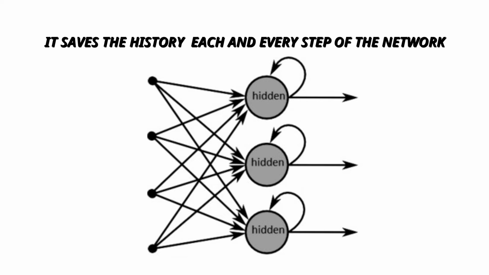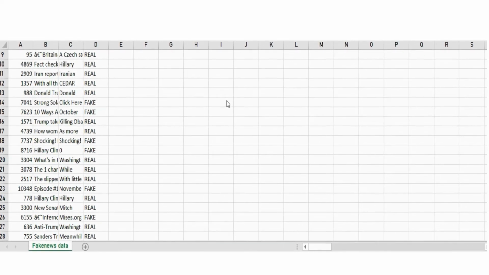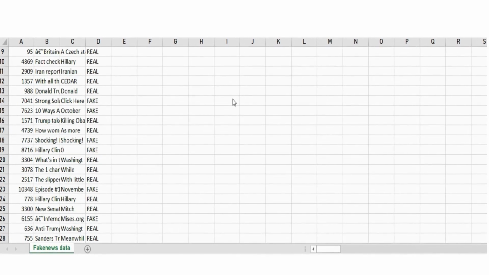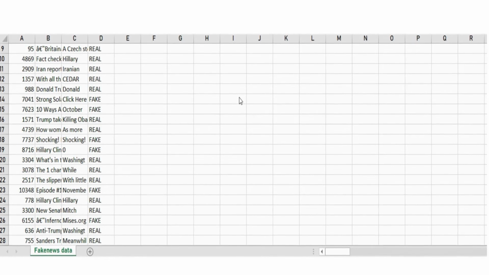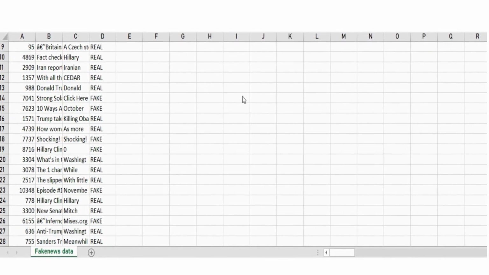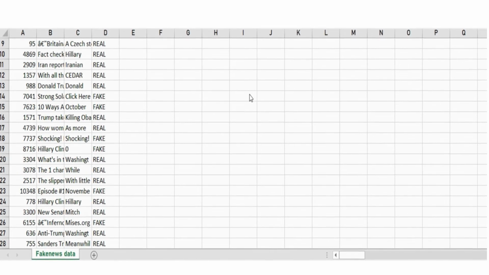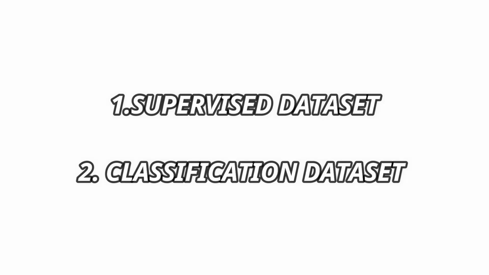Okay. After finishing the PyBrain features, you need to know what kind of datasets are used for PyBrain. A dataset is one of the important features for creating networks. I think all of you know about datasets, so let's skip the definition and I will explain what kind of datasets are used for PyBrain. In the PyBrain module, there are two kinds of datasets: the supervised dataset and the classification dataset.